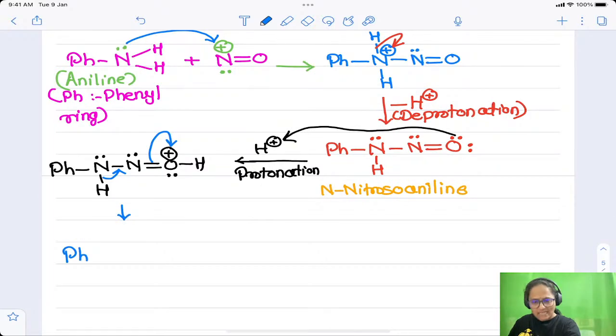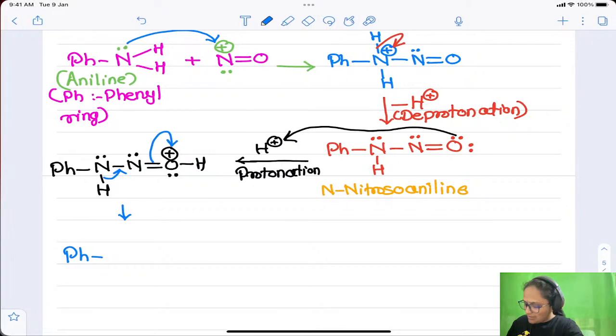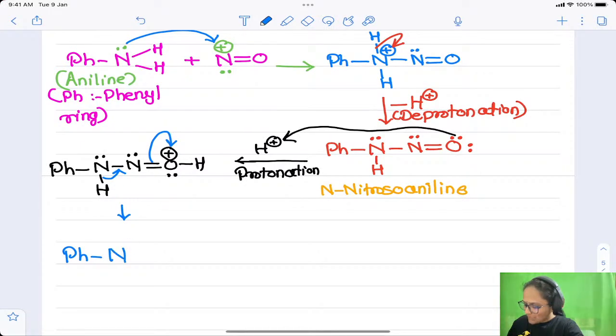So pH remains as it is, no change in pH. This is nitrogen attached to the next nitrogen by a double bond. Both of them contain the lone pairs of electrons as they were. When it is attached to O by a single bond, oxygen also contains both of its lone pairs as they were. So this part we are getting here, right?